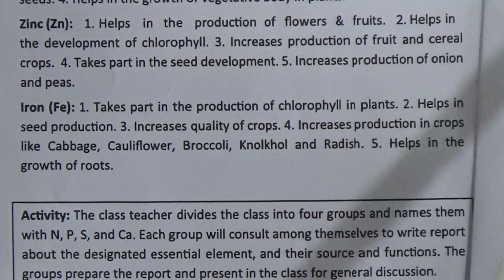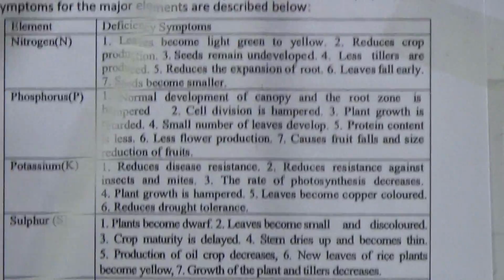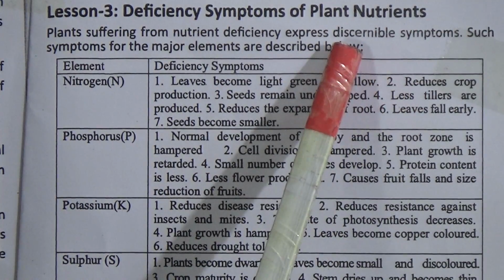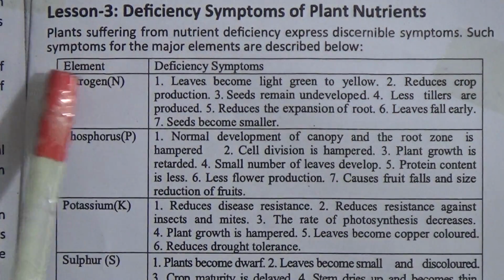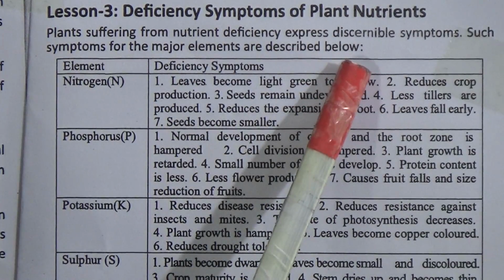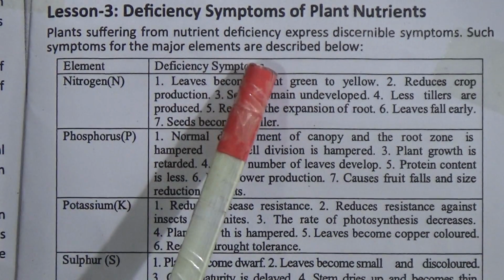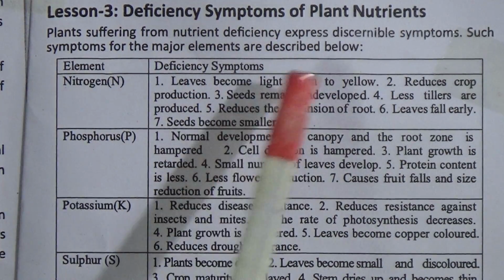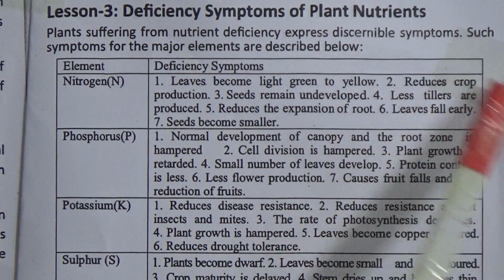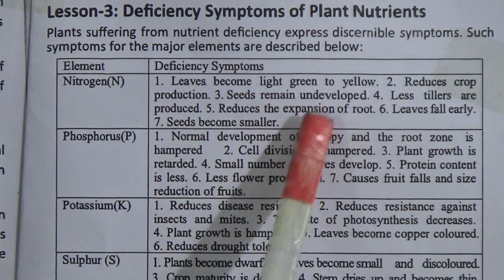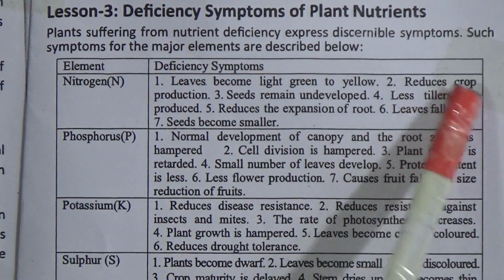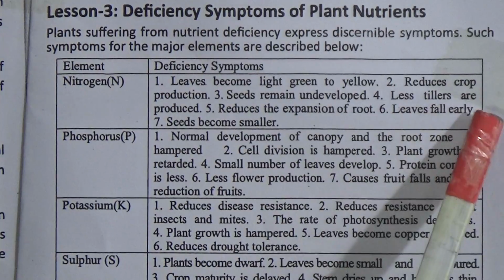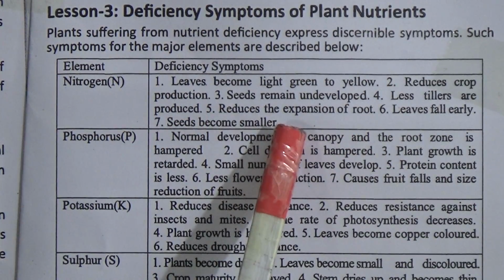Now, lesson 3. Deficiency symptoms of plant nutrients. Plants suffering from nutrient deficiency express discernible symptoms. Such symptoms for the major elements are described below. Element and deficiency syndrome. Nitrogen. For lack of nitrogen, leaves become light green to yellow, reduces crop production, seeds remain undeveloped, fewer tillers are produced, reduces the expansion of roots, leaves fall early, seeds become smaller.